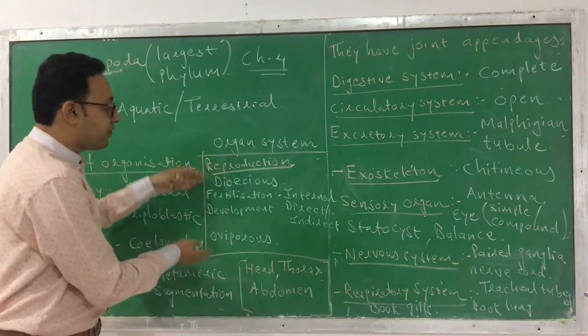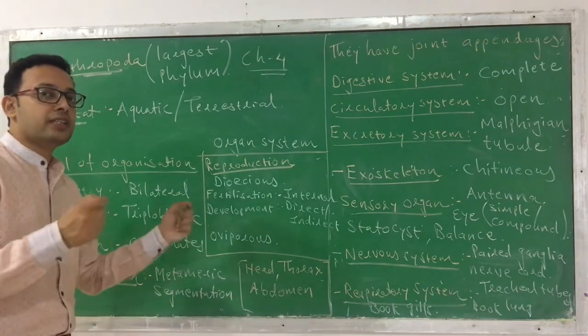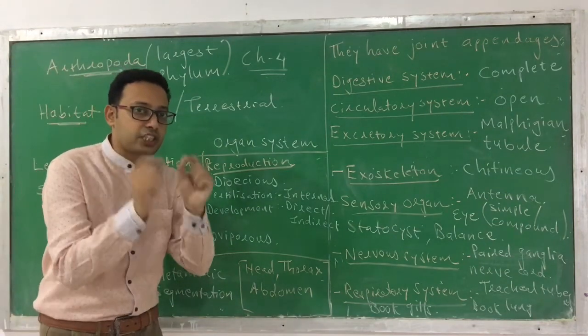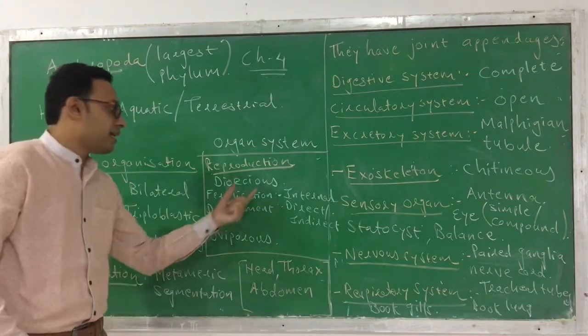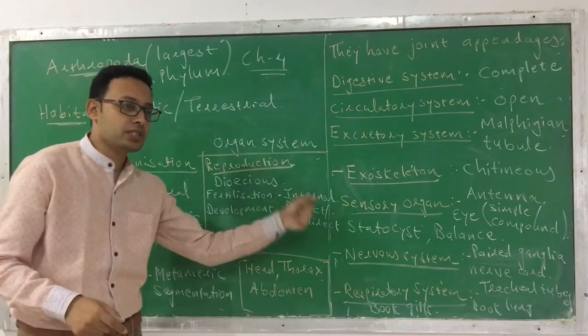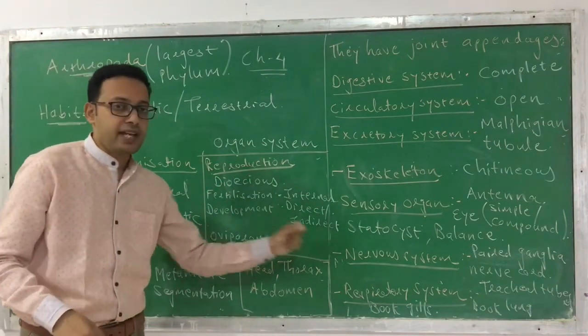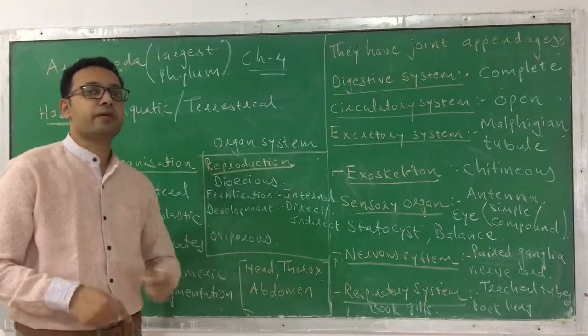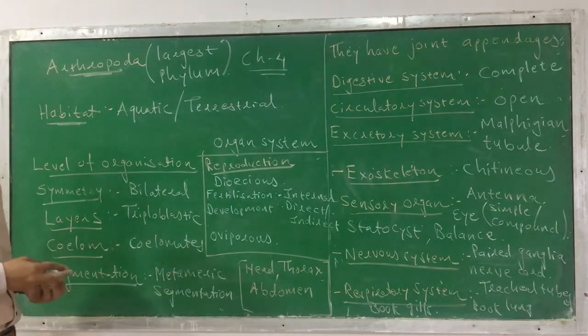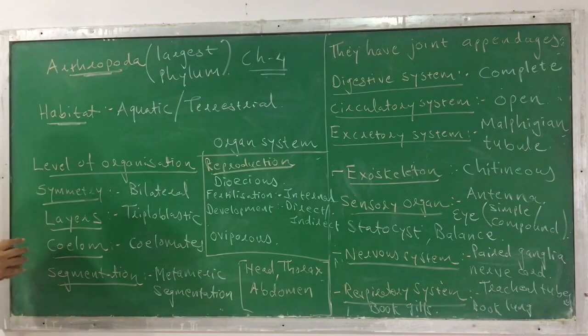So such reproduction is observed in the phylum Arthropoda. One thing is clear: they have sexual reproduction, they are dioecious, sexes are separate, fertilization is internal, development is direct or indirect, and they are oviparous animals. These characteristics you can find as the reproductive system in the phylum Arthropoda.